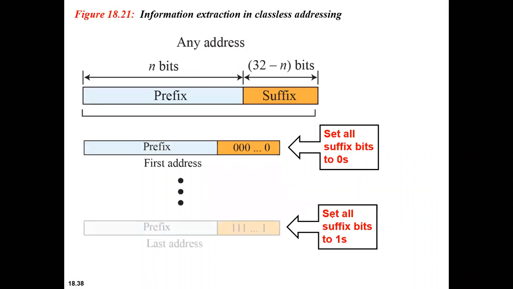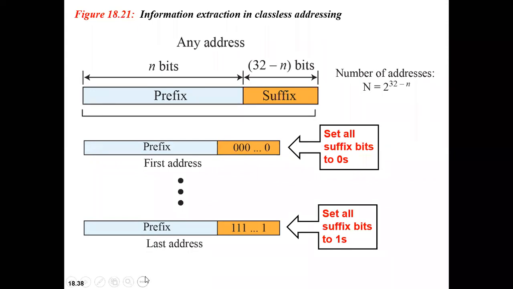Okay, so now how are we extracting the information in classless addressing? Basically we are interested in extracting three different pieces of information from any given address: the number of addresses, the first address, and the last address. Am I clear? Okay. How are we extracting the number of addresses?